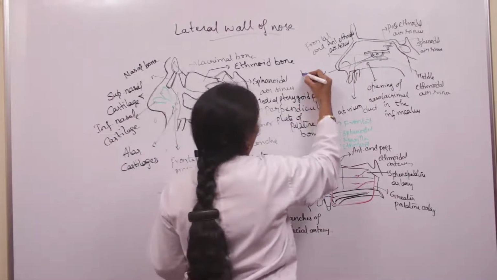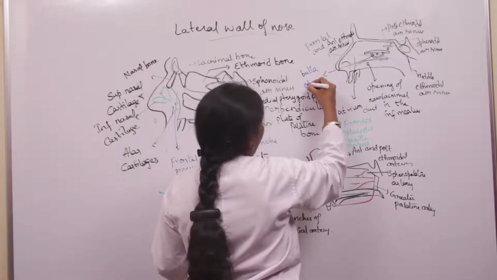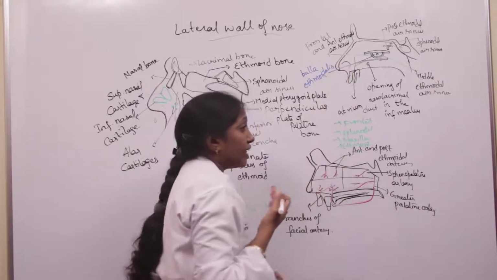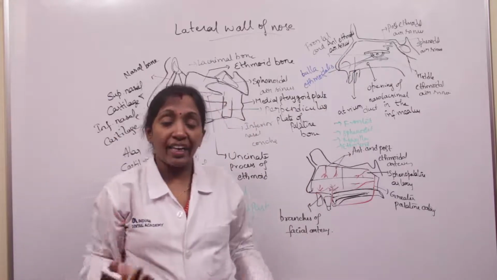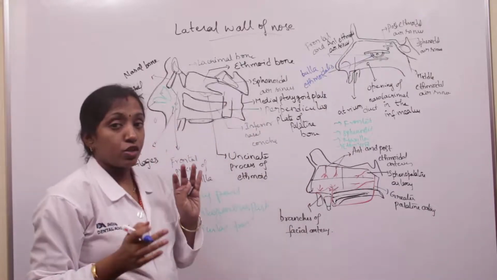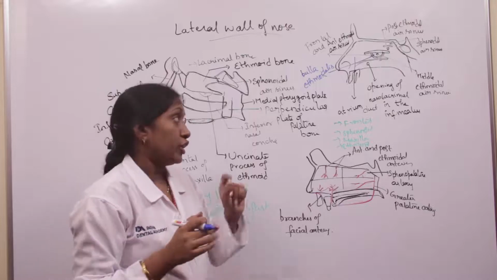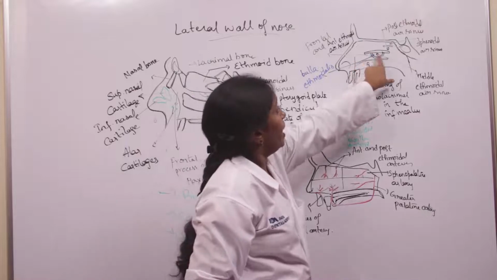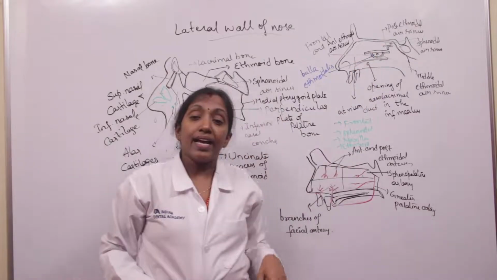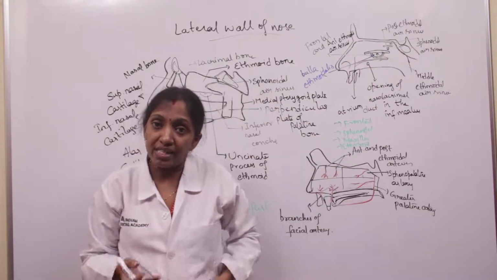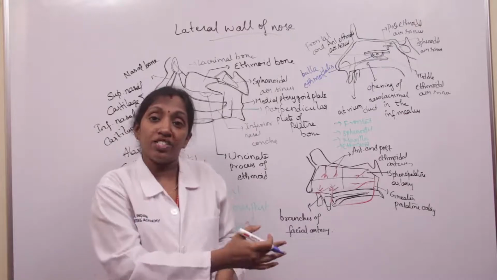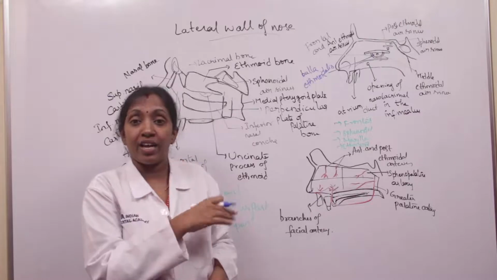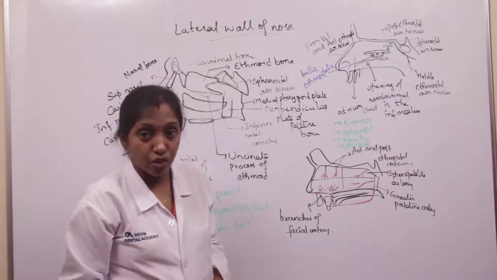The bulla ethmoidalis is produced because of the underlying middle ethmoidal air sinuses. So the middle ethmoidal air sinuses open into the bulla ethmoidalis. The opening of the middle ethmoidal air sinuses is present beneath the middle meatus with a bony bulging, which we call bulla ethmoidalis.